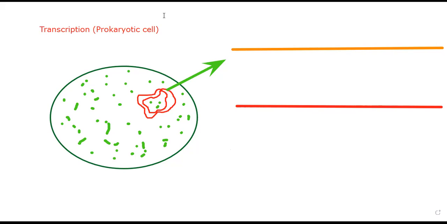Now, this is a gene, the complete gene. From the circular DNA, I cut this part, and this total part is the gene. Now in the gene, there are three parts that I already told you.